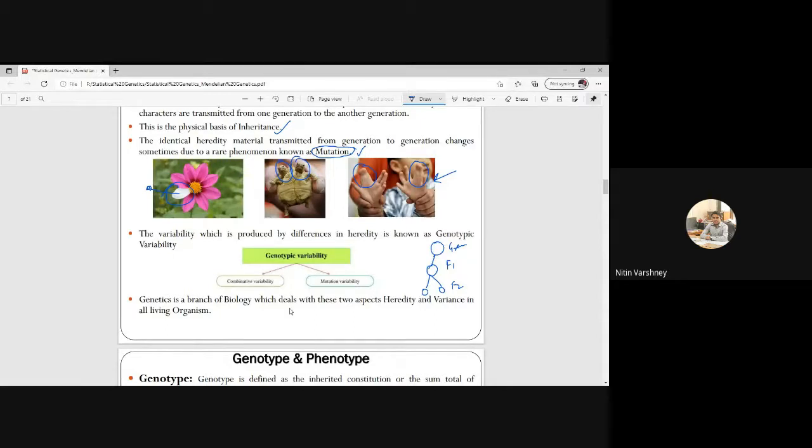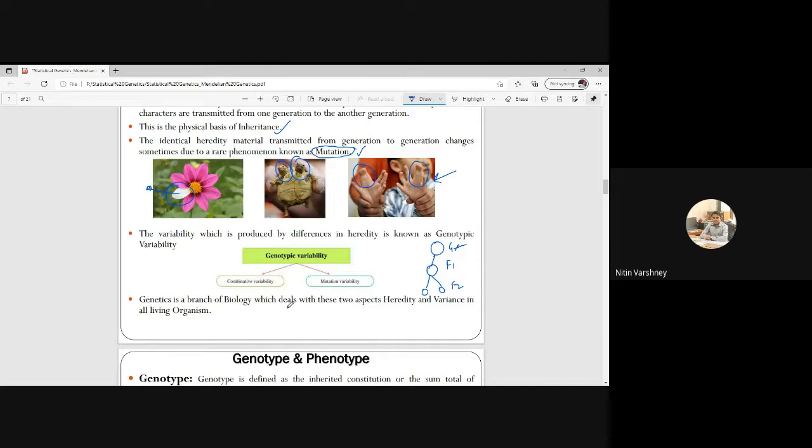That variability is known as genotypic variability. So genetics is a branch of biology which deals with two aspects, heredity and variability, in all living organisms.